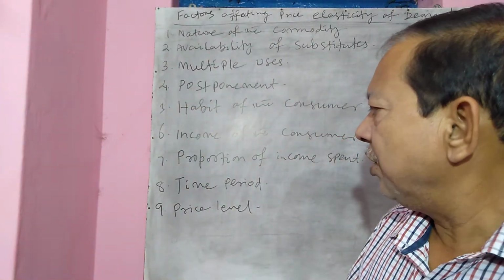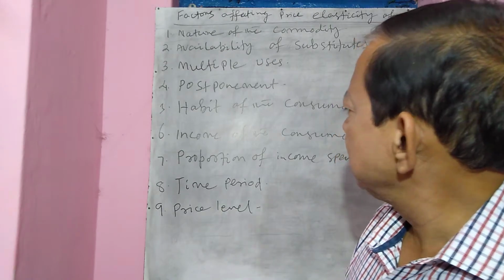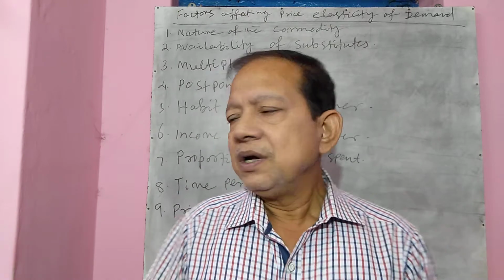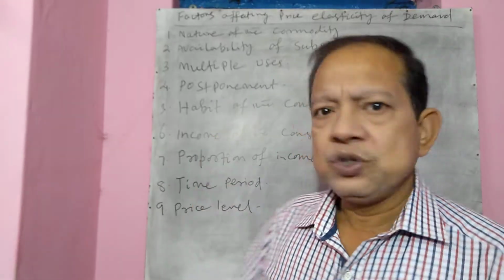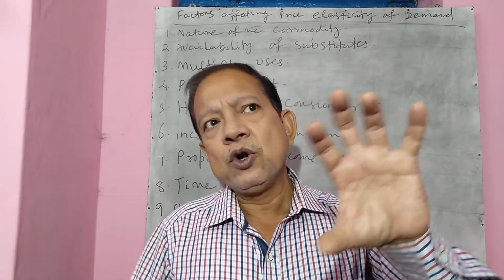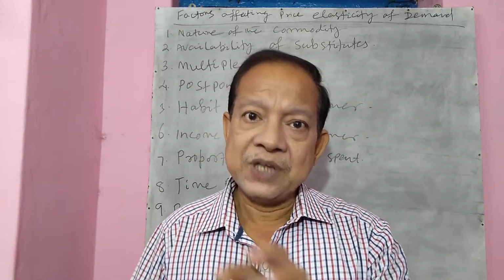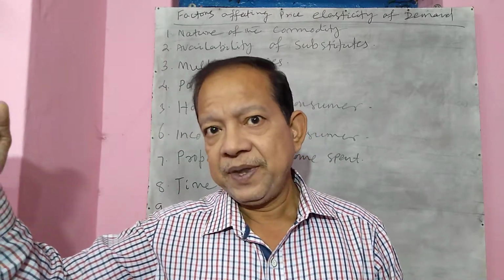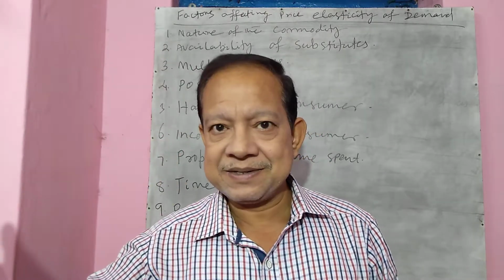And the last is the price level. This I also told you in income of the consumer, the same thing. Elasticity of demand also depends upon the price level. That is, for very costly commodities, elasticity of demand is less.